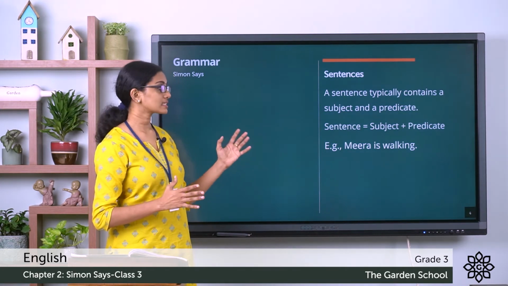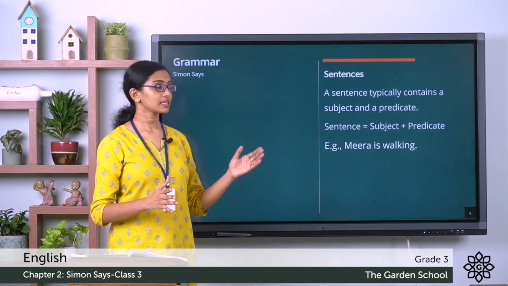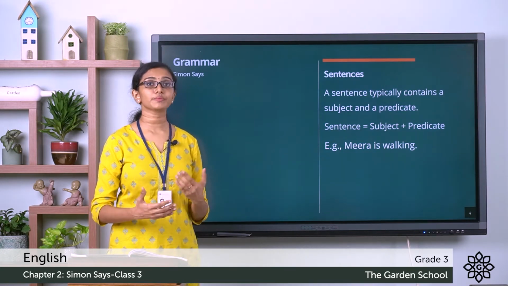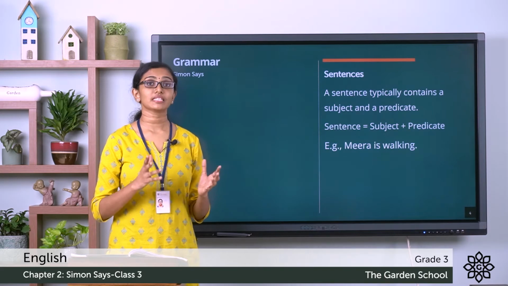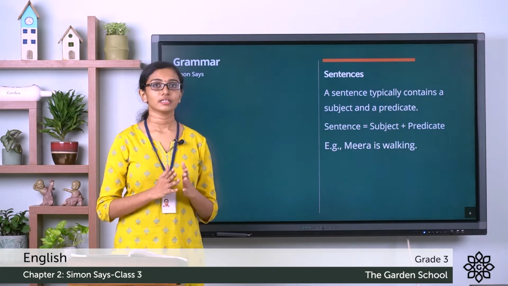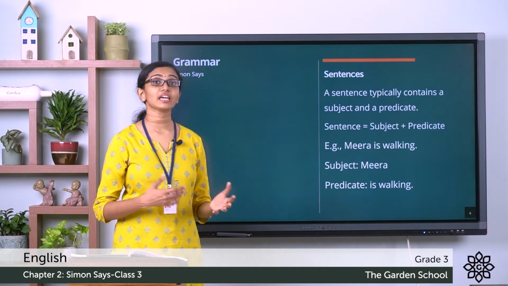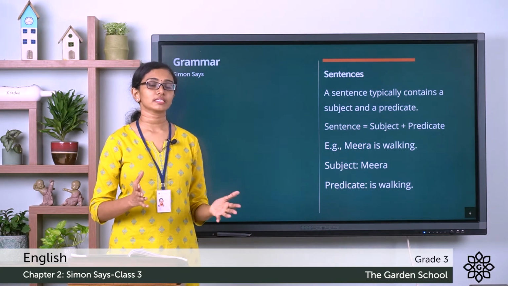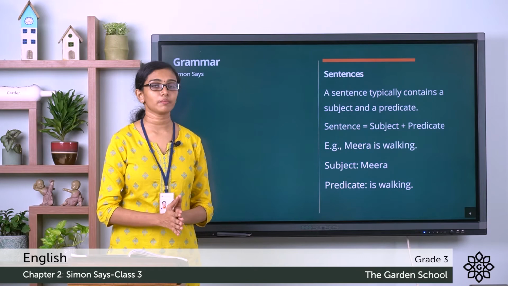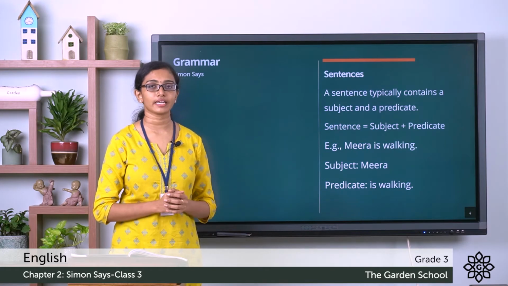So Meera is the subject here. The part is walking describes what Meera is doing. So that is the predicate in this sentence. That is, the subject is Meera and the predicate is walking. So a sentence is usually made up of a subject and a predicate.